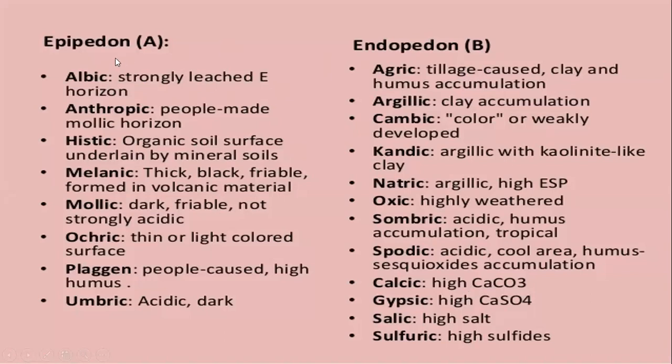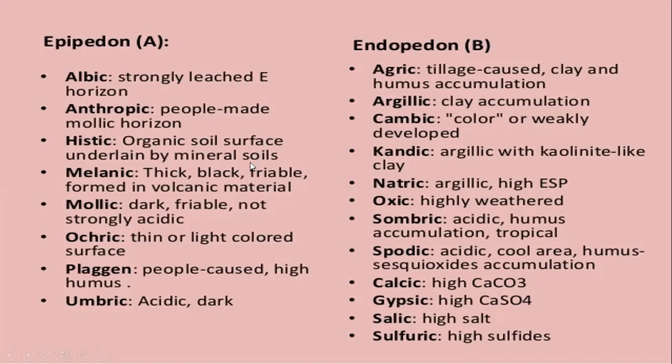You can remember like this: epipedon, endopedon. Albic means strongly leached E horizon. Anthropic means human made. Mollic is similar to that. Histic means organic soil surface underlain by the mineral. Melanic is thick, black, fragile, found in volcanic material. Mollic means dark, friable, not strong in acid. Ochric means thin or light in color. Plaggen means human interference will be there. Umbric means acidic and dark. So this is epipedon in a single short line, students.